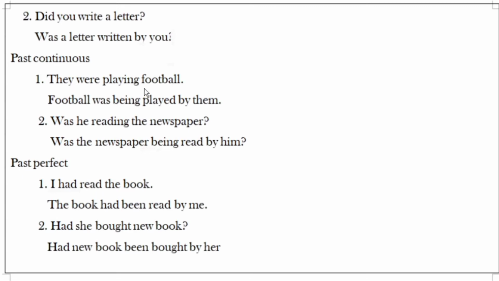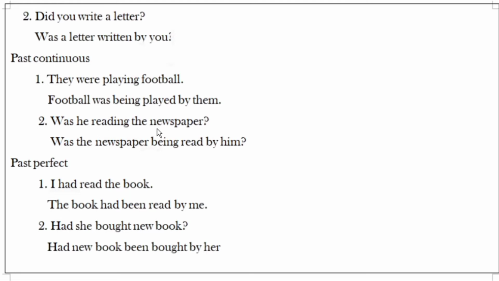They here is the subject, football here is the object. Were playing is the helping verb and main verb. According to this subject, football was here, so was. Instead of playing we are using being. Played by them, objective case them. So we are constructing like this.